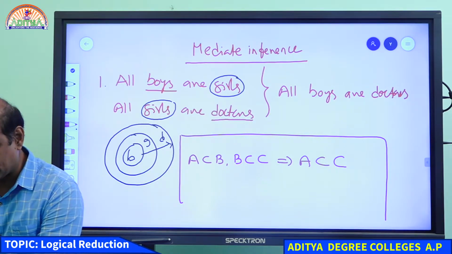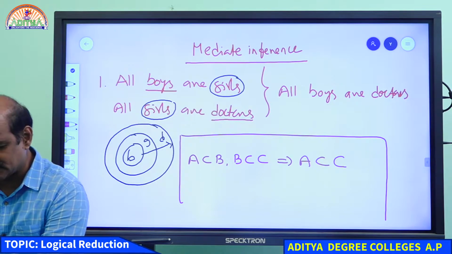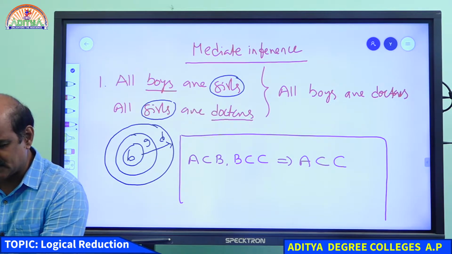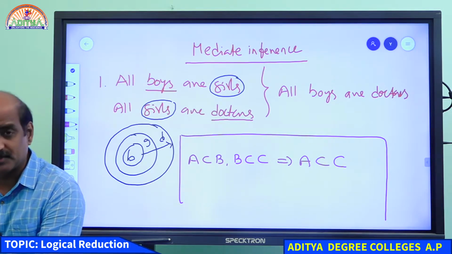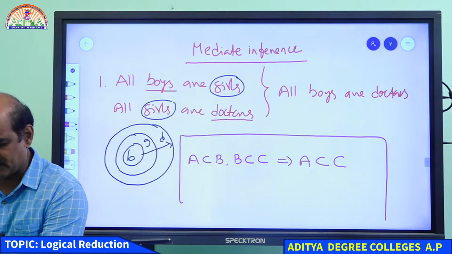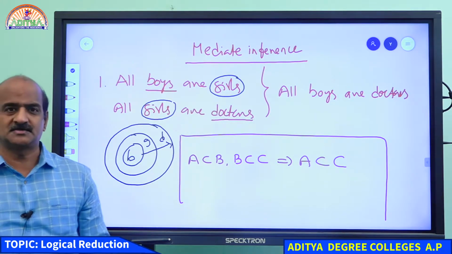Very good, exactly. Yes, it is set theory. Is it set builder form? No, it is not set builder form. The name of the property is the transitive property. Very good. A is a subset of B, B is a subset of C, therefore A is a subset of C.